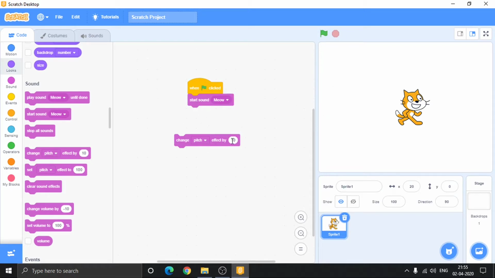Now this was the original pitch. If we attach this block, it should change the pitch by 10. And you can change the numbers. You can also make the pitch low by writing numbers in minus.